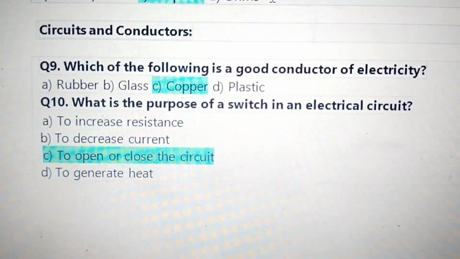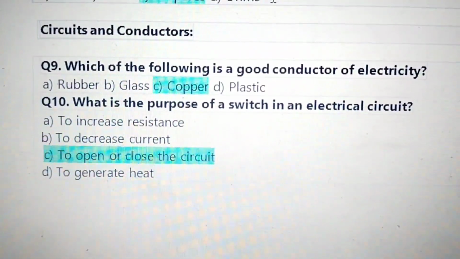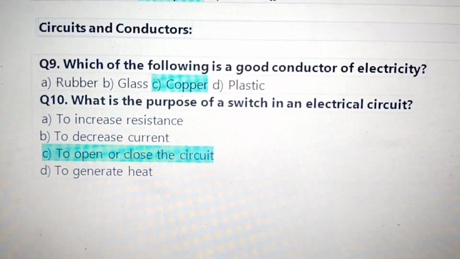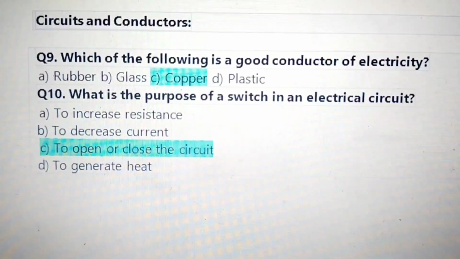Question 10. What is the purpose of a switch in an electrical circuit? The purpose of a switch in an electrical circuit is to open or close the circuit.